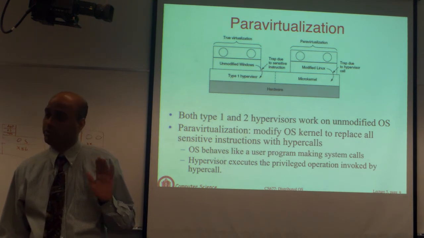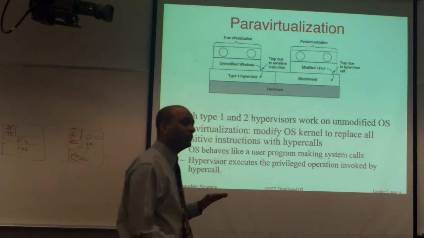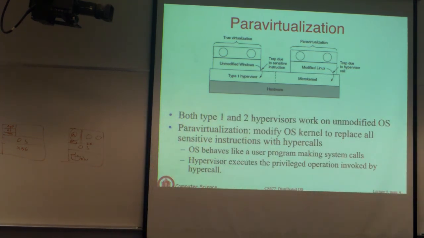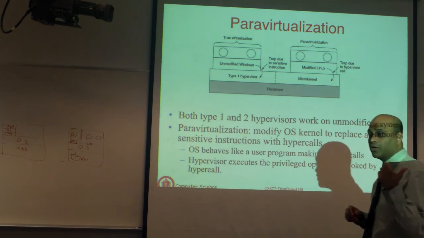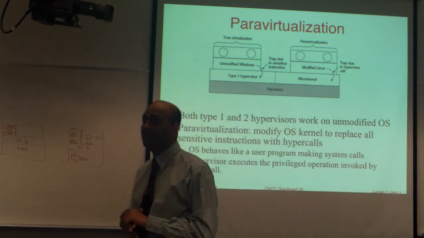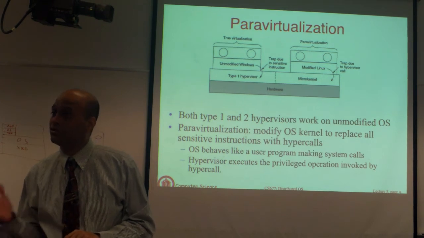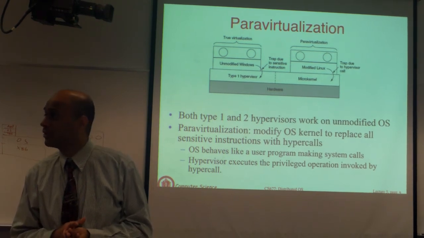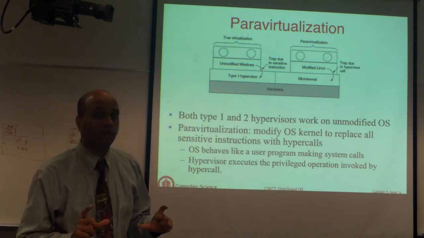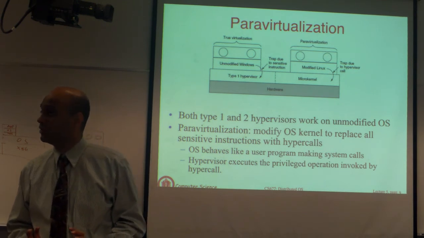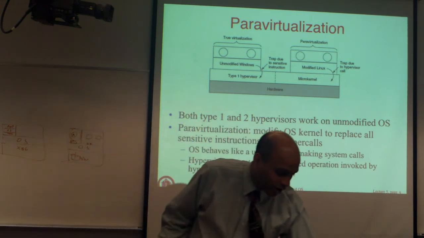Okay, so now you are basically saying we will relax the assumption that the OS is unmodified. We will have the kernel designer go and look at every kernel mode instruction that your kernel is ever going to trigger and replace them with a function call to the underlying virtual machine. So you are building a special version of your kernel that's designed solely to run on a virtualization platform, which type 2 hypervisor did on the fly.